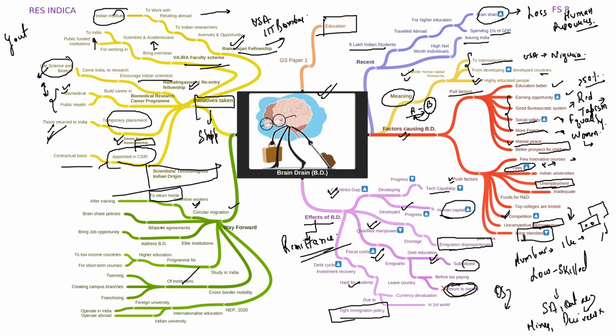Okay, some bilateral agreement can be signed for a brain share policy. Brain share means that, say for example, a person A who belongs to India has gone to study abroad and has settled over there, but there should be some kind of policies where he is also able to contribute to the home country. Okay, the elite institutions should address the brain drain and bring lucrative job opportunities. See, not only job opportunities, but lucrative job opportunities, which have good remuneration and, apart from good remuneration, good facilities. Okay, if the salary is very high, but the living standard is very poor, then the person is not going to return.